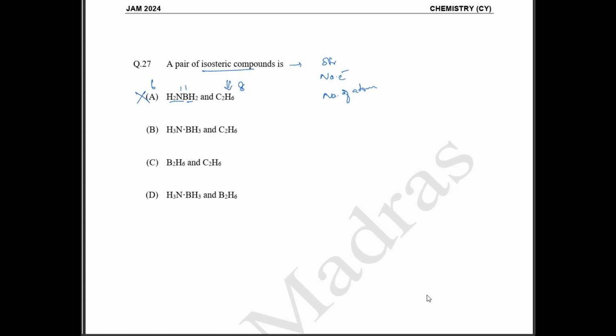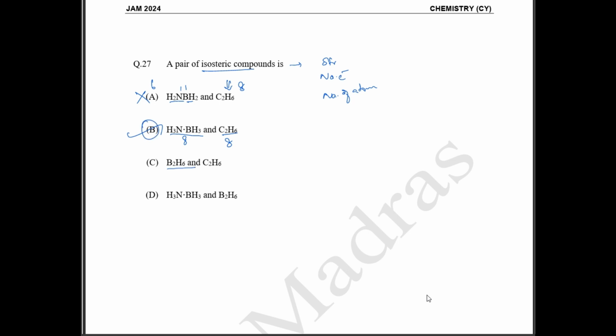Okay, next, option B. How many atoms are there here? We have 8 atoms, and here also you have 8 atoms. The structure is also going to be the same and the number of electrons is also going to be the same. That means this is also isoelectronic. So option B is the correct answer.